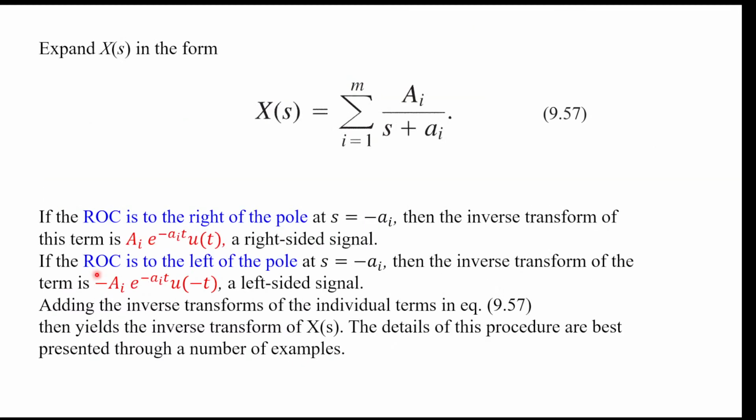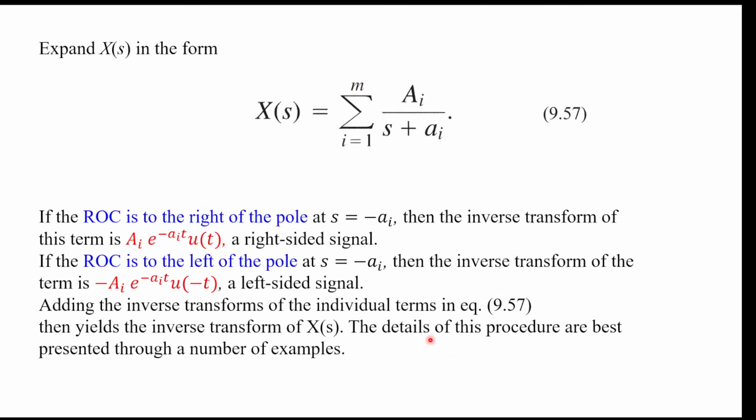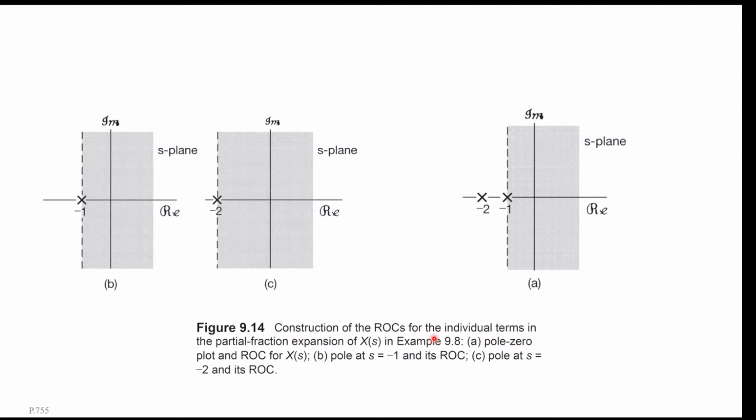So for the inverse Laplace transform of a rational function, first we write it in partial fraction expansion, with those roots and different A_i, and then we need to look at the ROC, just like in this example. We need to look at the ROC of the total function and determine whether the ROC is to the left or right of each individual pole.